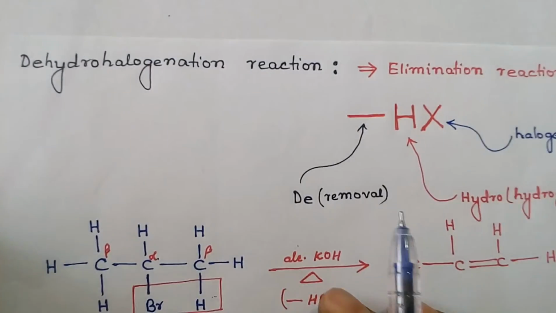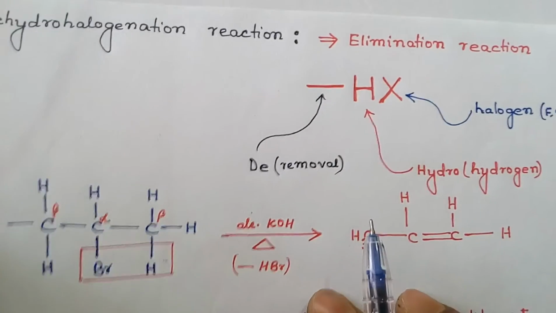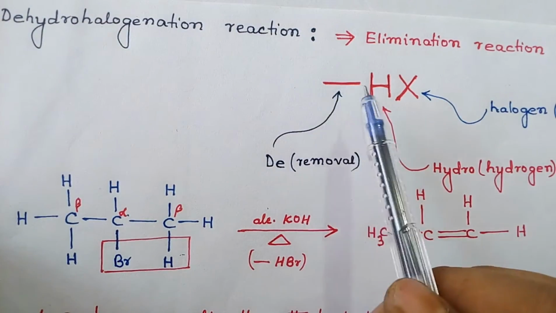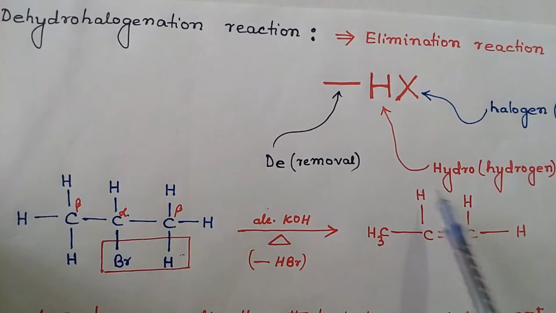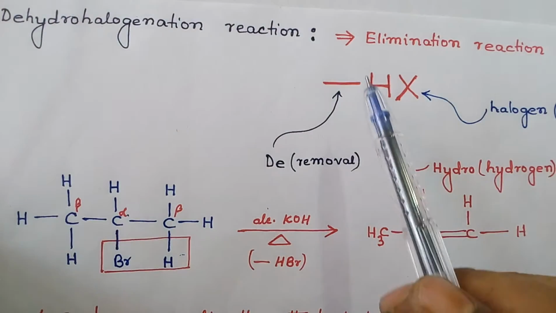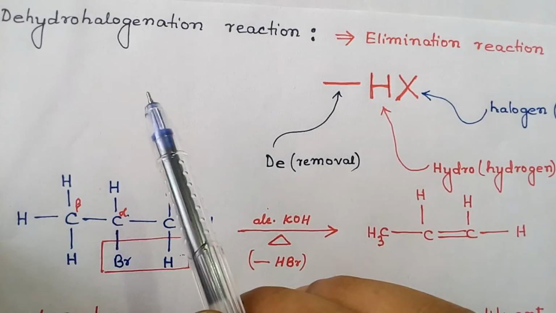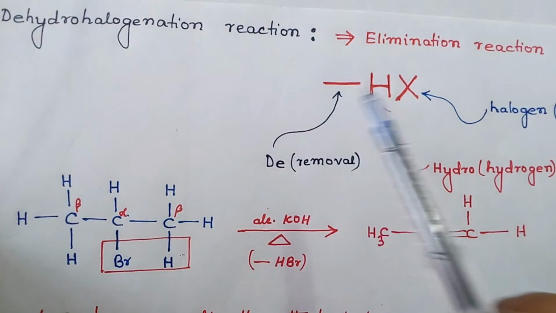Dehydrohalogenation reaction is an example of an elimination reaction. De means removal, indicated by a minus sign. Hydrogen H, halogen X. So dehydrohalogenation means minus HX.